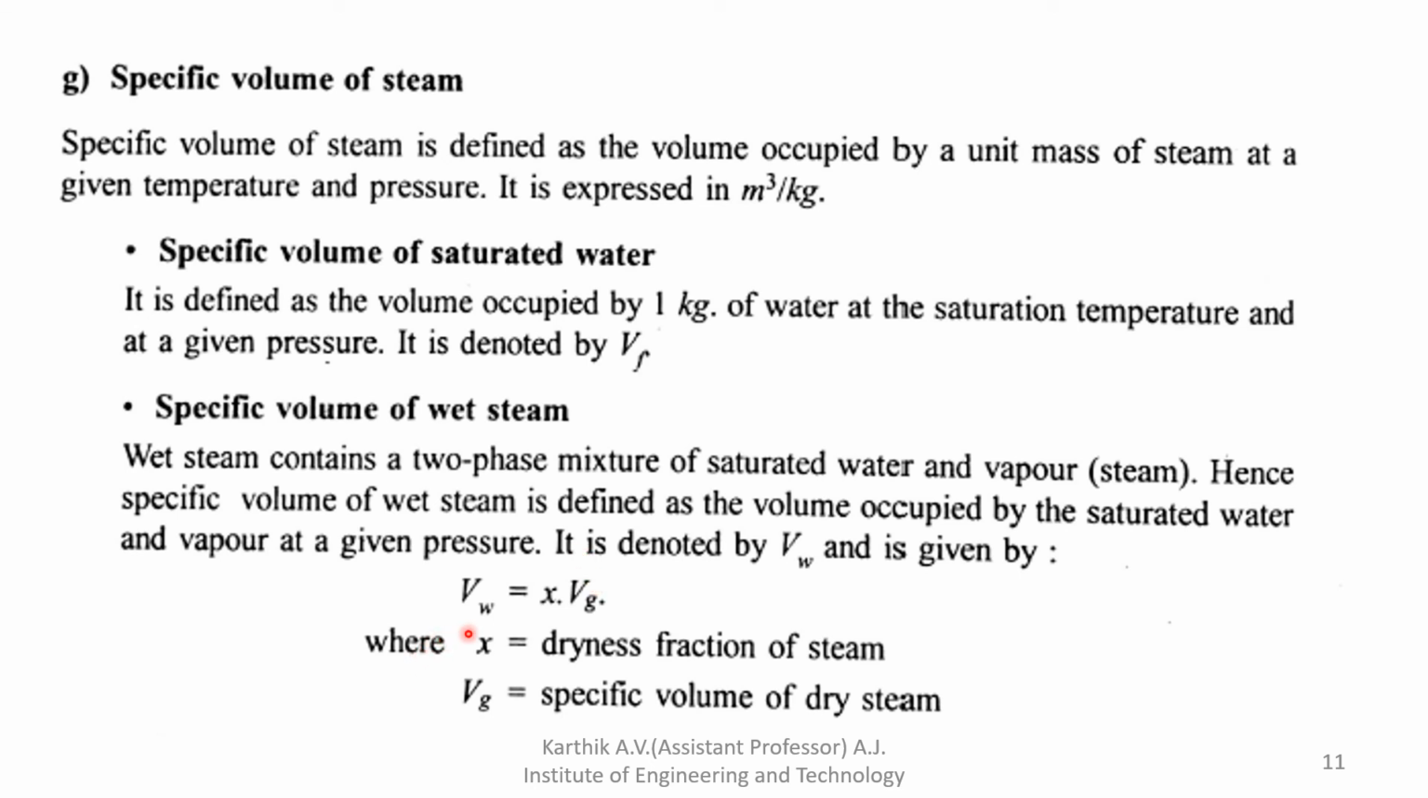It is denoted by Vw is equal to X into Vg. Vg is nothing but the pure form of steam, which you have to multiply by the dryness fraction in order to find the volume of wet steam. So wet steam is a combination of saturated water volume along with vapor volume.